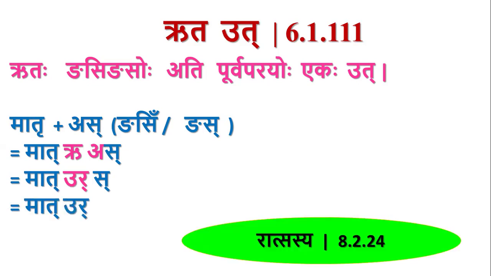Then by Rat Sasya, we discussed this sutra. By Sanyogantasya lopaha, if there is Sanyoga at the end of a pada, it is a pada because the whole component ends with a supratyaya. So it is a subantam and therefore it is a padam. So the Sanyoga is at the end of a pada. By Sanyogantasya lopaha, there should be a deletion of Sakara. But by Rat Sasya, only Sakara will be deleted after Repha, not other letters. So here we have Sakara, and by Rat Sasya, that Sakara gets deleted.